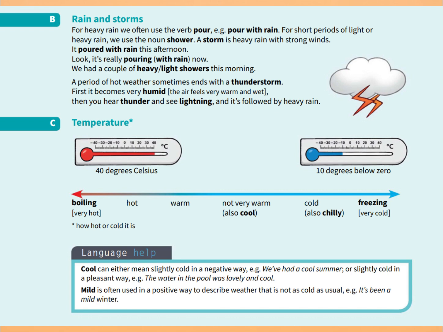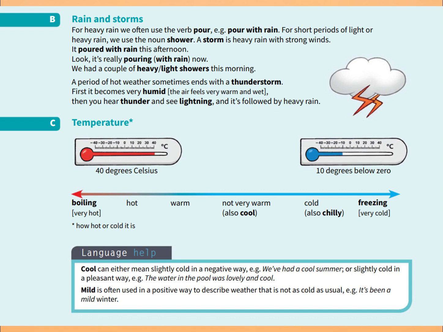First, the weather may become very humid. Humid air feels warm and wet. Then we may hear thunder and see lightning. This is often followed by heavy rain. C. Temperature. Temperature describes how hot or cold something is.